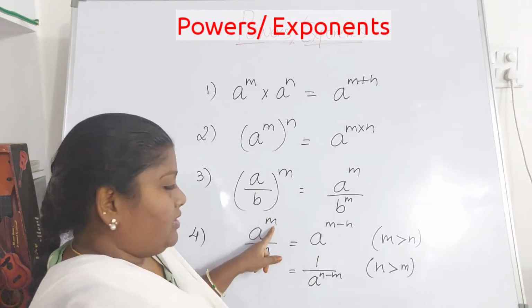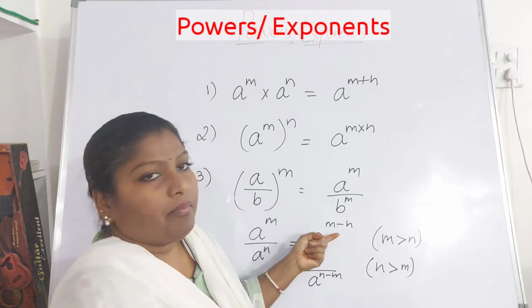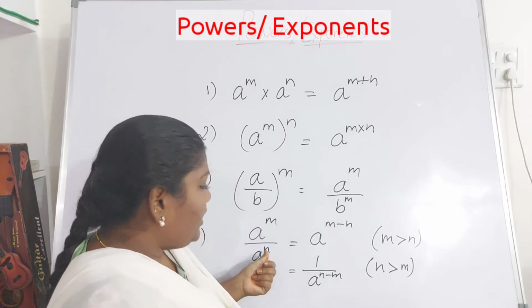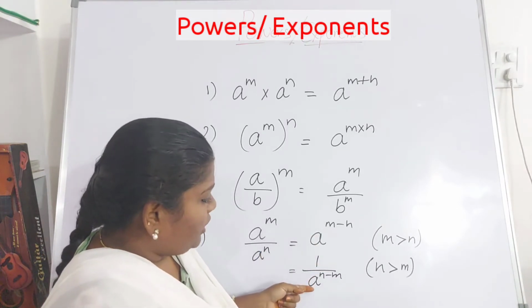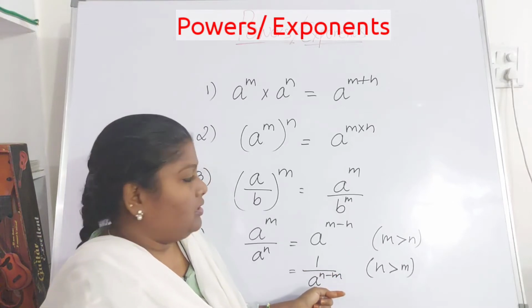Whenever the numerator power is bigger, it is a to the power of m minus n. Whenever the denominator power is bigger, it is 1 by a to the power of n minus m.